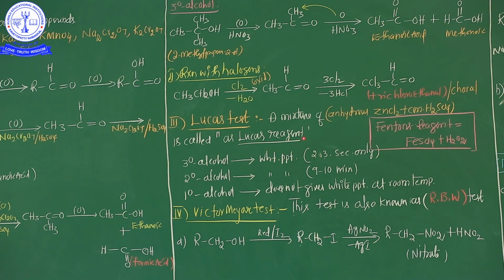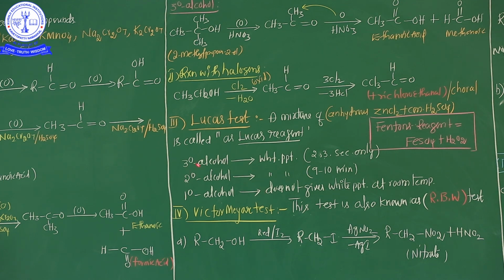What is the Lucas reagent here? Anhydrous zinc chloride plus a combination of concentrated sulfuric acid. It's clear? These are the Lucas test. In the case of the Lucas test, how will we confirm 1 degree alcohol, 2 degree alcohol or 3 degree alcohol? How will we decide it? These are the 1 degree or 2 degree or 3 degree.